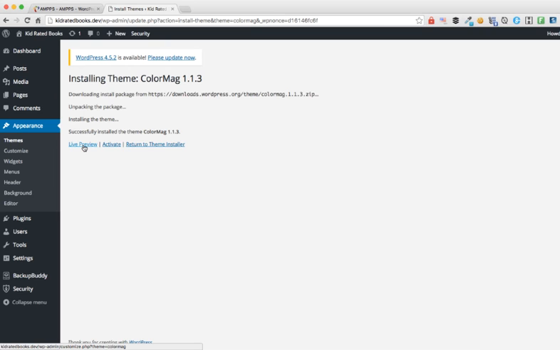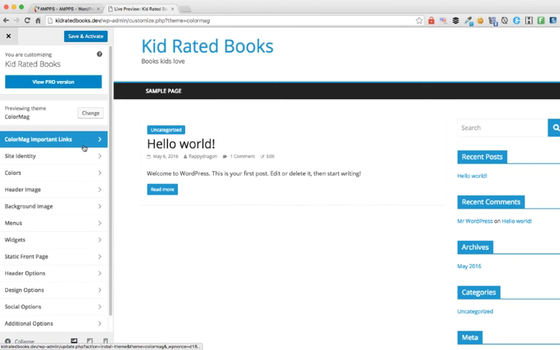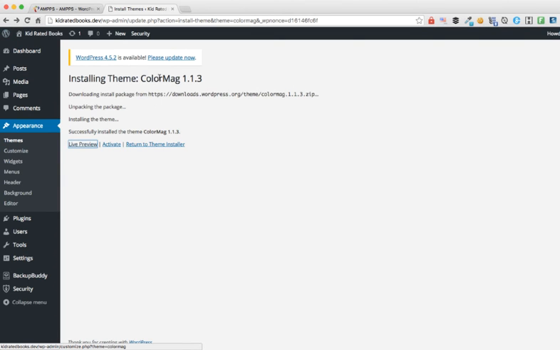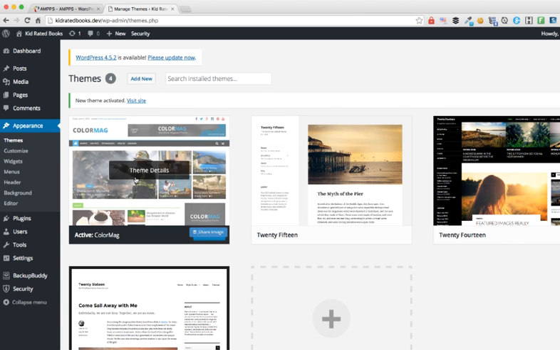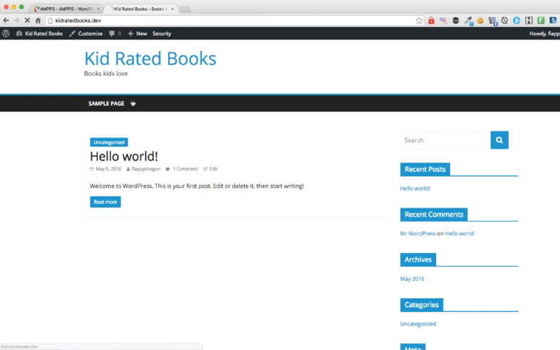Before you activate it, you can actually click on Live Preview to see how it looks like. If you like it, you can click Save and Activate, or you can X out of there and click Activate as well, same thing. And now this is activated. So if we go visit our site now, the theme has already changed to the new one we just installed.